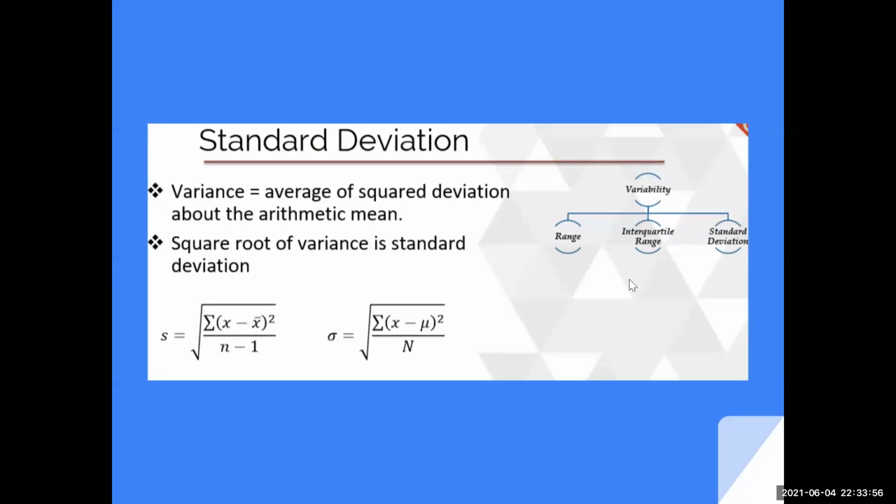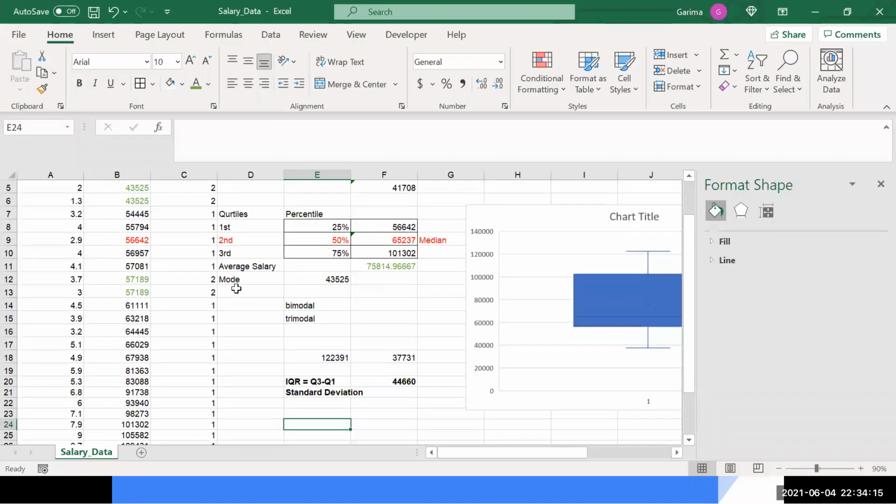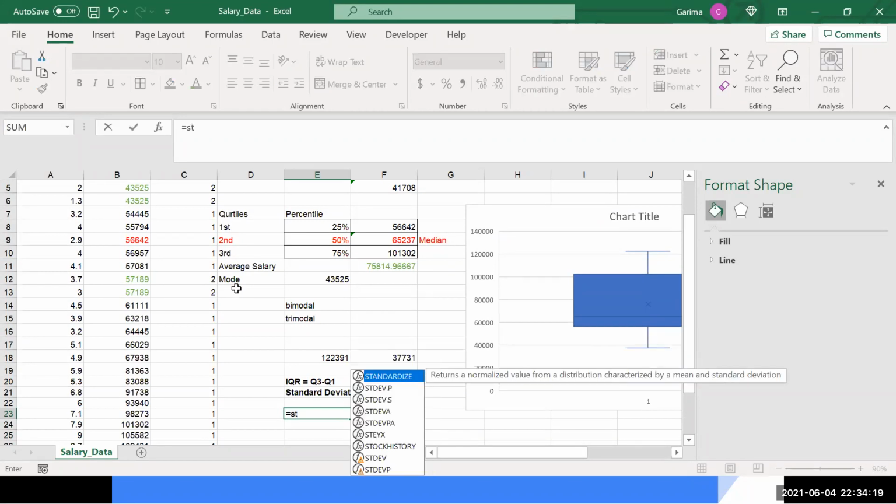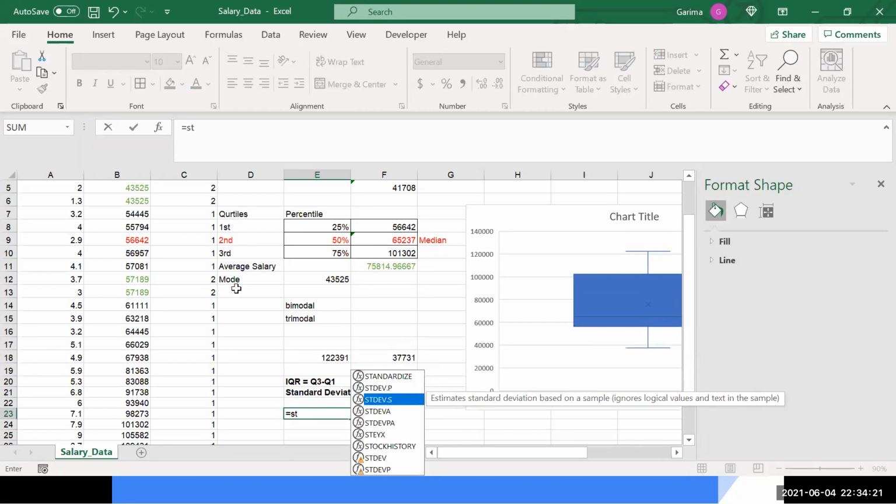There is a formula for calculating the standard deviation. All the values that you have, you subtract from the mean value, square them, then divide by n minus 1 and take the square root of that. That will give you how the data is deviating from the average value. If I have to find that, we have the STD formula, the standard deviation formula, of the sample.